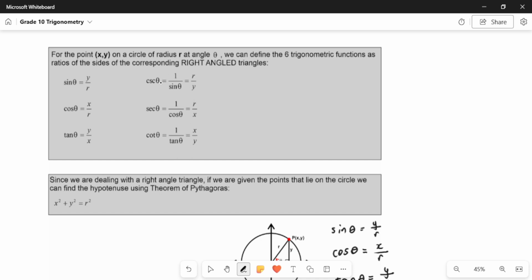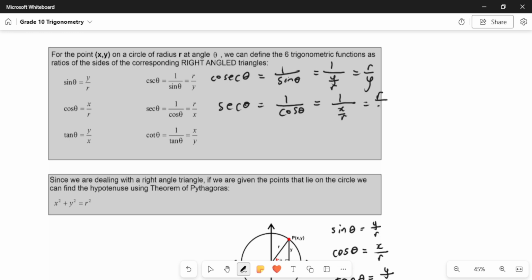The reciprocal of sine is cosec. So basically, if I say 1 over sine, that will give you cosec of theta. So cosec of theta is equal to 1 over sine of theta, which is equal to 1 over y over r, which is equal to r over y. Right? The reciprocal of cos is sec. Sec of theta is equal to 1 over cos theta, which is equal to 1 over x over r, which is equal to r over x.